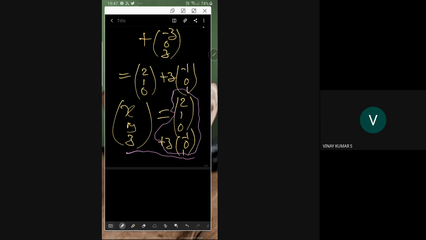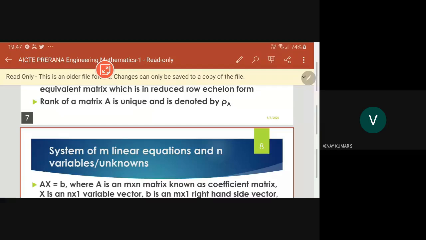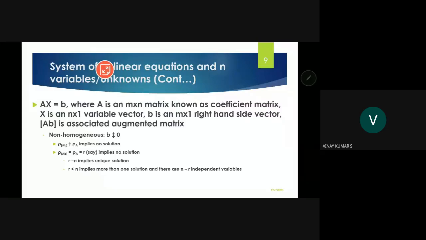So I have given an example here. I have discussed system of linear equations thoroughly.